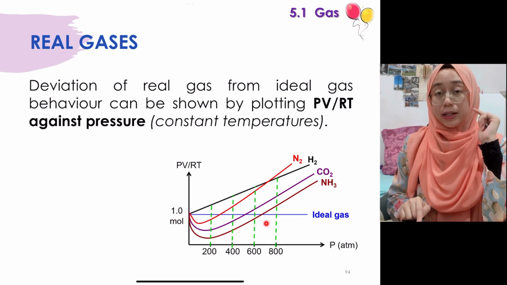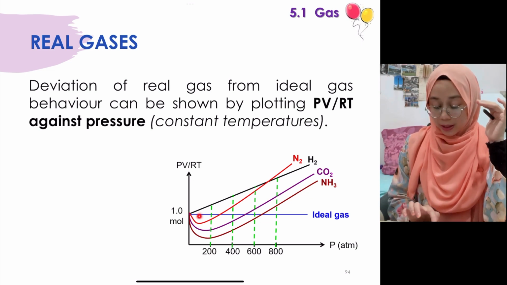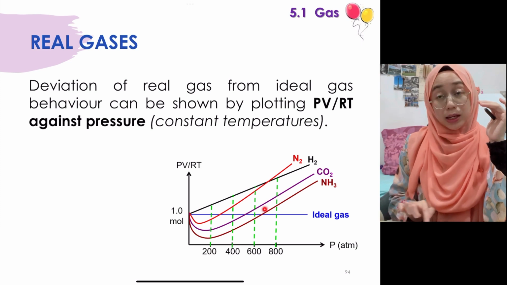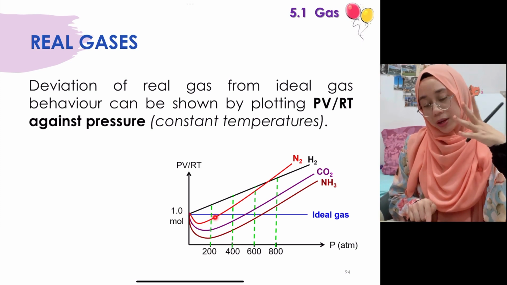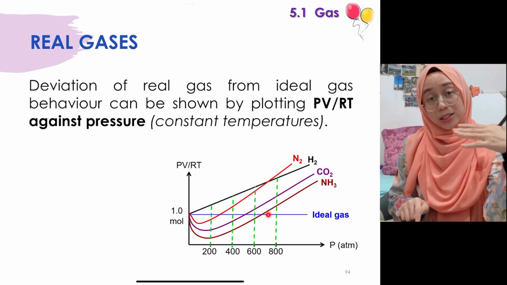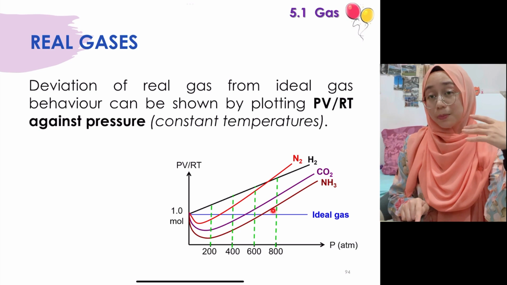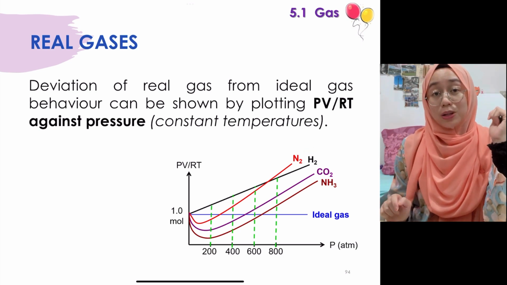Okay, tapi bila kita tengok gas yang sebenar, behavior dia macam mana, dia deviates from this particular line here. As you can see, as the pressure increases, at some point dia macam behave ideally. Okay, sebab semua kamu boleh nampak point ni yang dia cross dekat bahagian ideal gas kan. But as the pressure increases, dia deviate further from the ideal gas punya behavior.